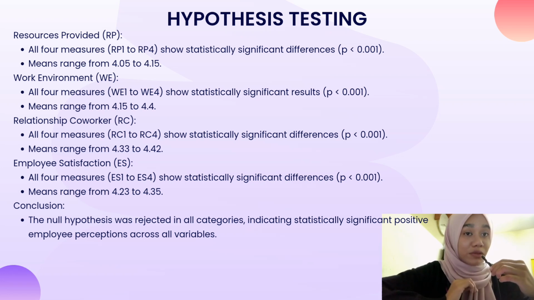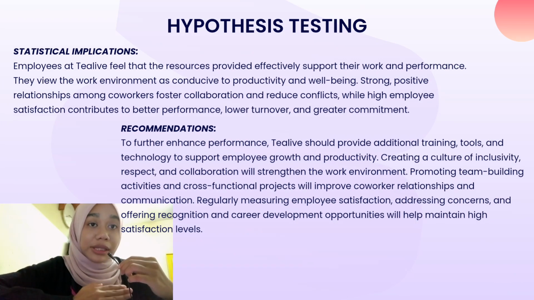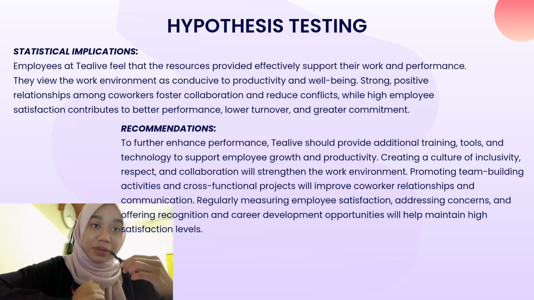And last is employee satisfaction ES. All 4 measures ES1 to ES4 show statistically significant differences, P less than 0.01, with means ranging from 4.23 to 4.35. So for the conclusion, the null hypothesis was rejected in all categories, indicating statistically significant positive employee perception. Statistical implication: employees at T-Life feel that the resources provided effectively support their work performance. They view the work environment as conducive to productivity and well-being. Strong positive relationships among coworkers foster collaboration and reduce conflict, while high employee satisfaction contributes to better performance, lower turnover, and greater commitment.